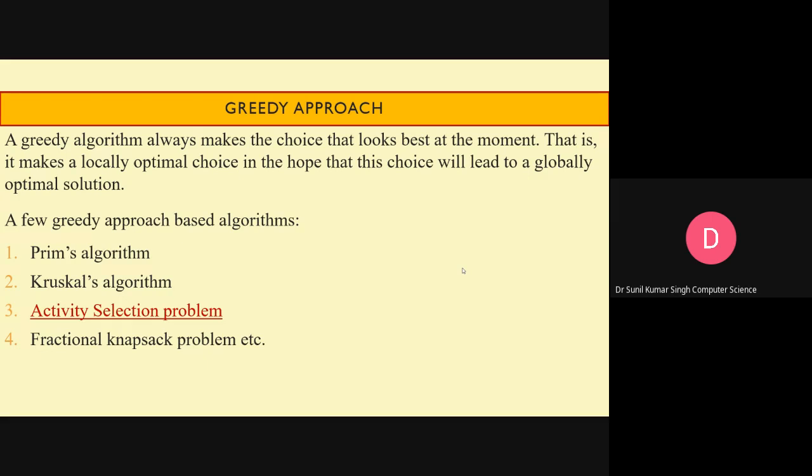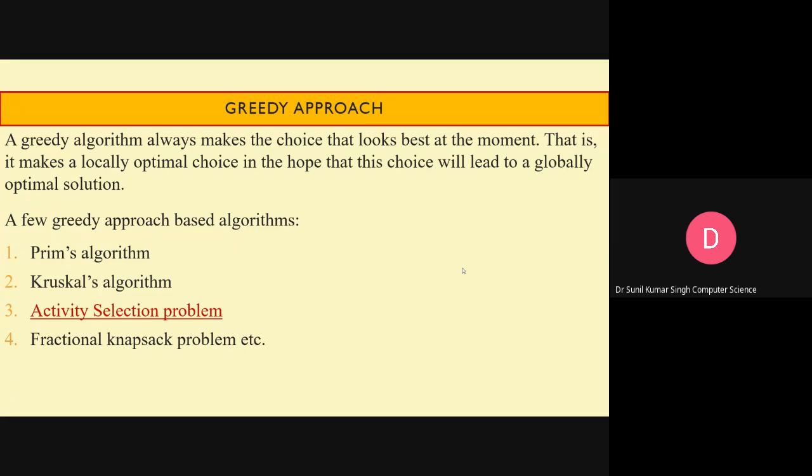Now look at the definition. A greedy algorithm always makes the choice that looks best at the moment. At a particular moment, whatever options you have, if one looks better for you, you go for it. It makes a locally optimal choice in the hope that this choice will lead to a globally optimal solution.